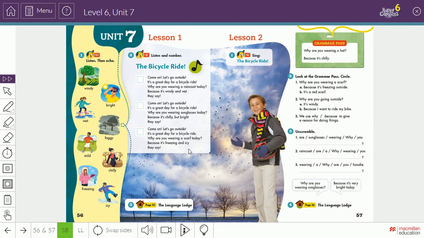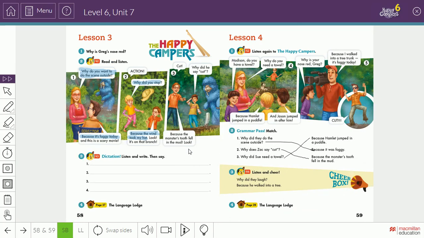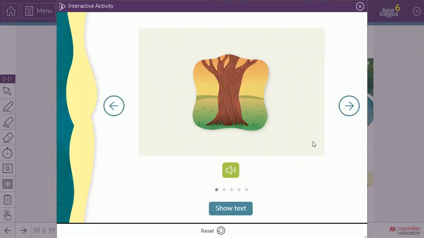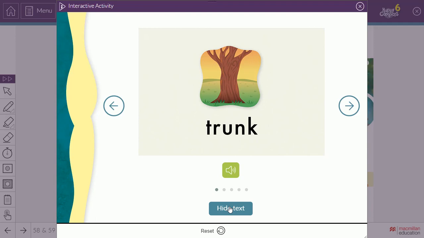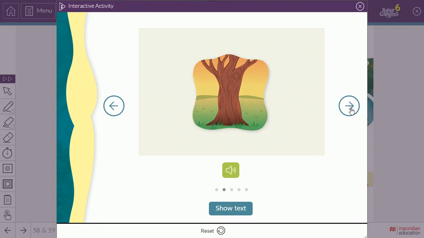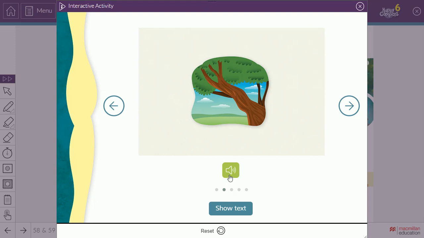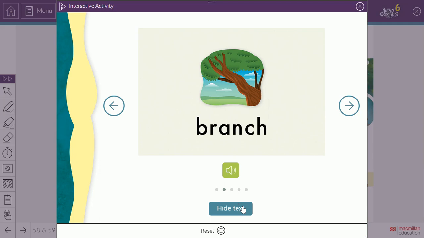Then we moved to lesson 3. In lesson 3 we saw nature words such as, let's start with the first one, trunk. Trunk, yes. Then branch. Branch, yes, it's written like this.